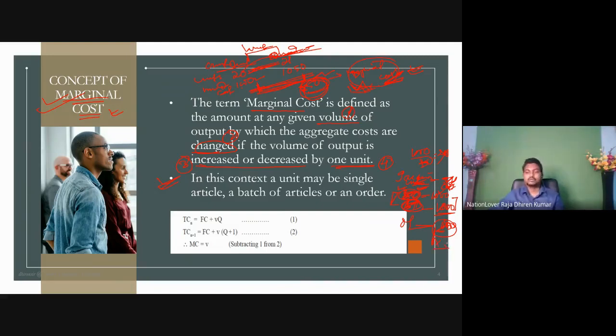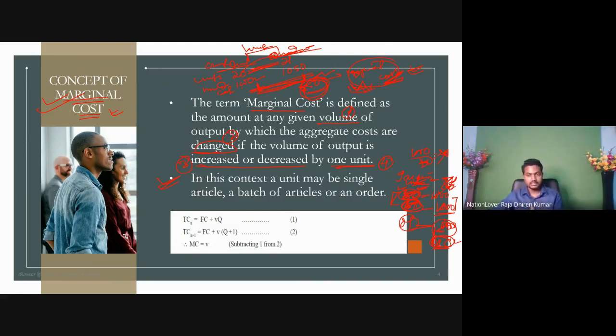We have explained marginal cost so far, not marginal costing. Marginal costing we will explain later, the marginal costing techniques. This is what is called the marginal cost. That means the change of the total cost with respect to the quantity. Understand the point? This is marginal cost.